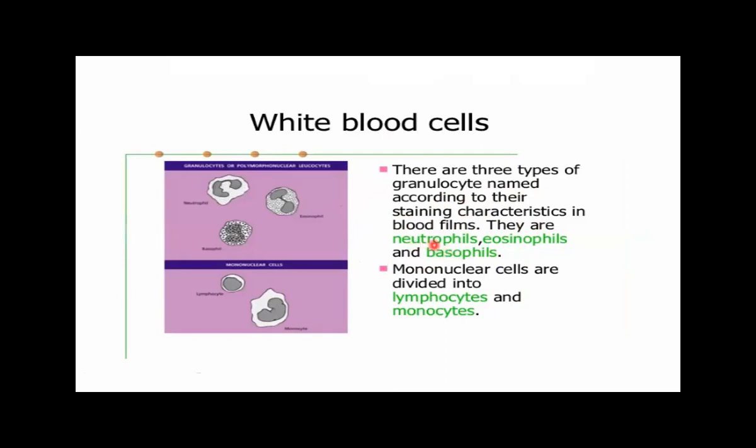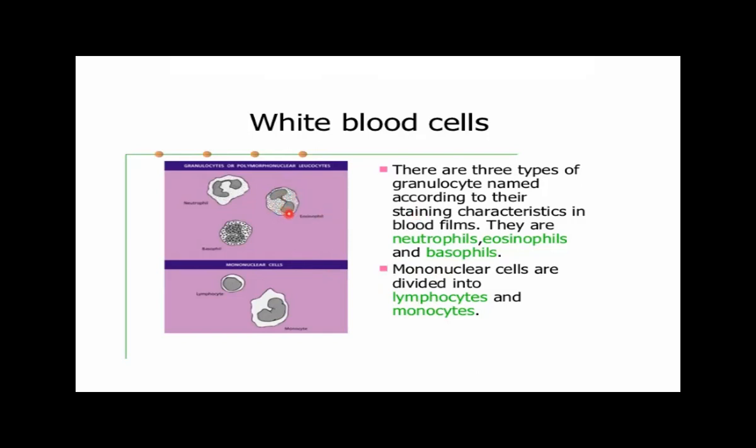All these white blood cells are responsible for various functions. For example, they are responsible for the phagocytosis, for the elimination of the infection, and for the blood clotting. The granulocytes mean they have the granules in their cytoplasm.